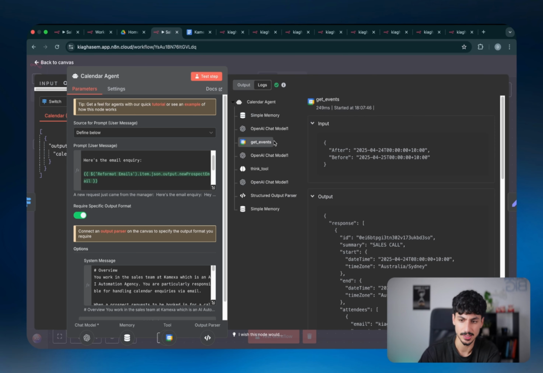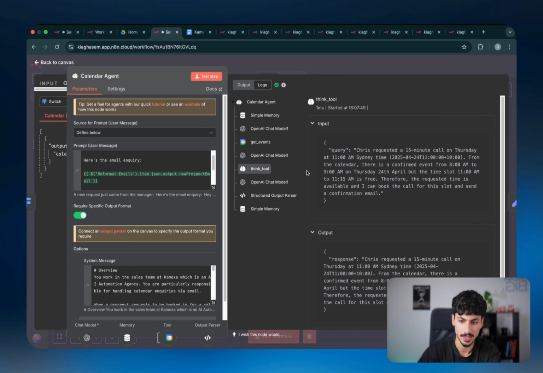So as you guys can see in this instance, once it actually got the availabilities back from the calendar, it hit the Think tool and stopped for a second and actually thought. And the thought that it had was, Chris requested a 15-minute call on Thursday. From the calendar, there is a confirmed event from 8 a.m. to 9 a.m., which is the one that we saw called sales call. But the time slot 11 to 11:15 is actually free. Therefore, the requested time is available, and I can book the call for this time slot and send a confirmation email.